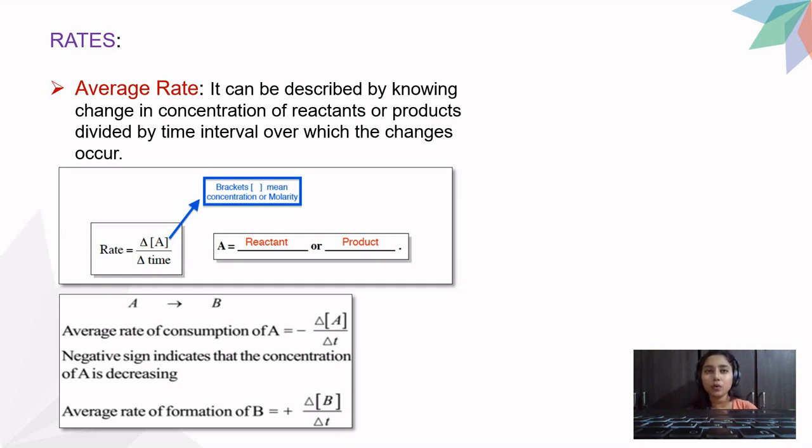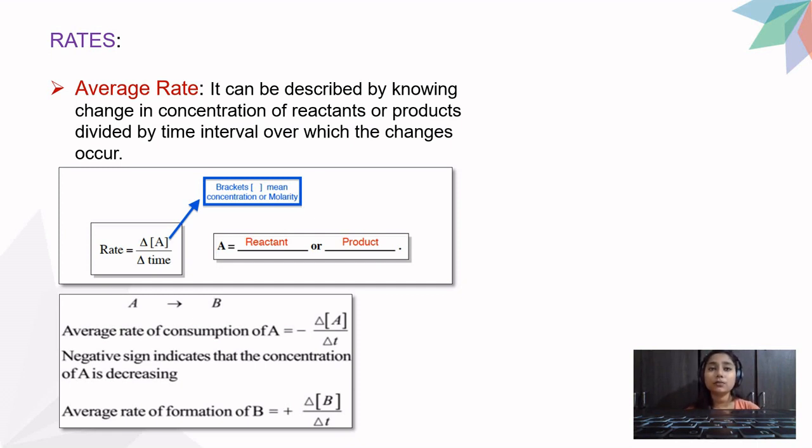As time goes, A being the reactant is being consumed, and B being the product is being formed. So at the initial time A was 100%, at final time B should be 100%.